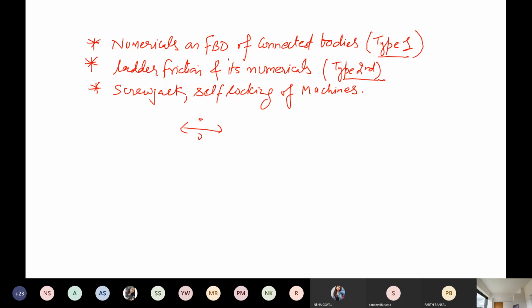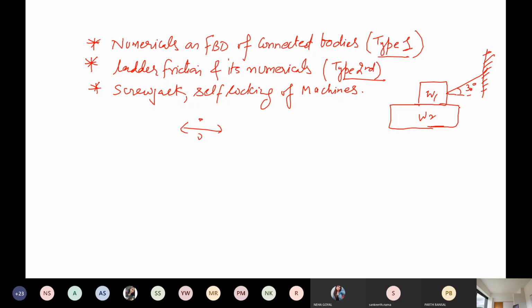One, we will discuss the numericals on the IBD. If you remember, there is a block like this and a second block like here. If I put a tension here, and this is the wall here, and the angle here is 30 degrees. Anybody can ask you what is the tension in the cable, or what are the reaction forces on these 2 blocks. You have solved all these problems in your 11th and 12th.